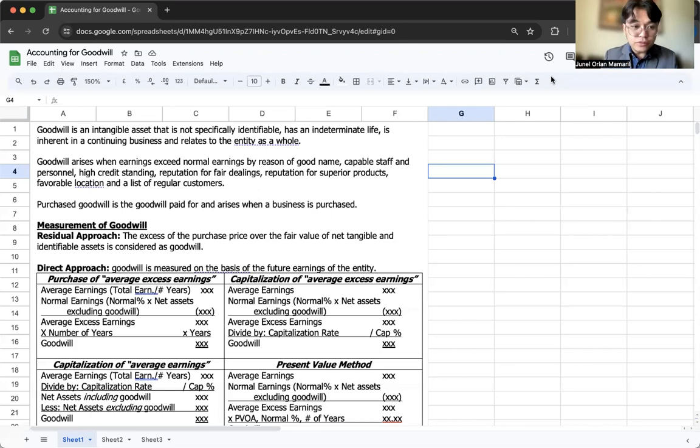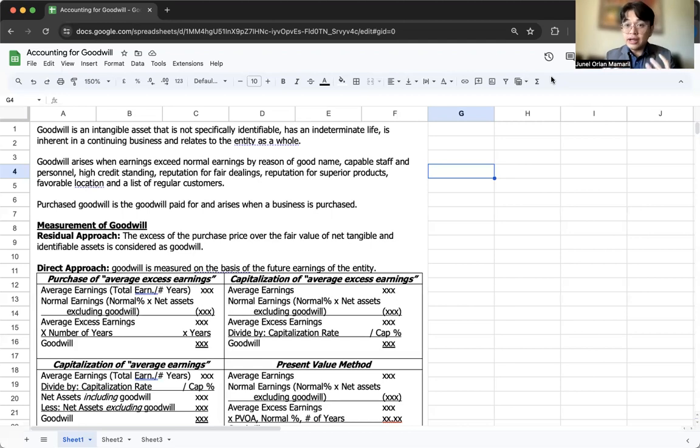So the approach for goodwill is twofold. The first one is residual approach. Sa AFAR subject natin, ito yung majority na approach na ifa-follow natin, no? Tapos meron pa tayong non-controlling interest. But for financial accounting and reporting as an intangible asset, medyo straightforward lang siya. Na ang goodwill ay excess ng purchase price over the fair value of the net tangible and identifiable assets.